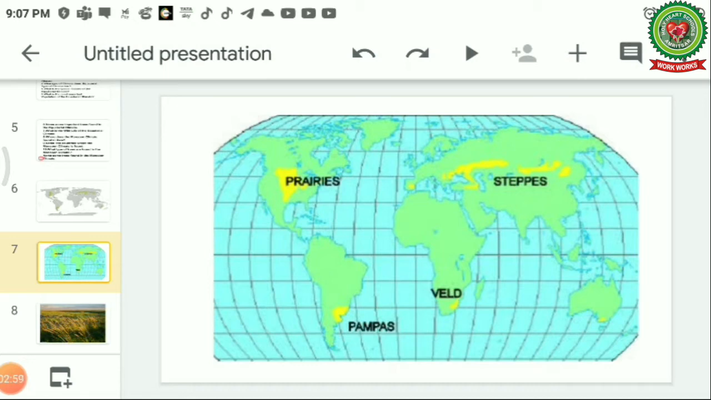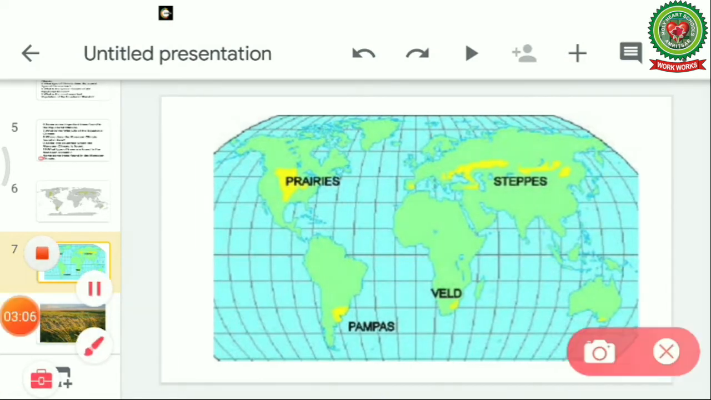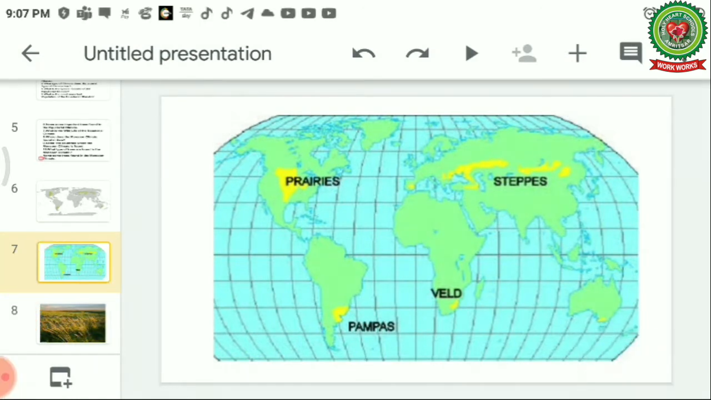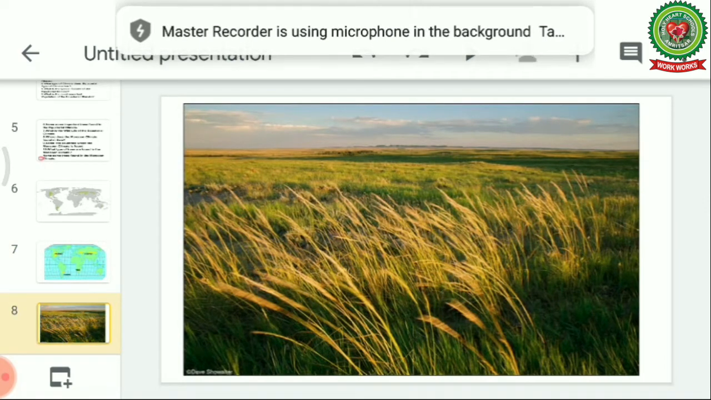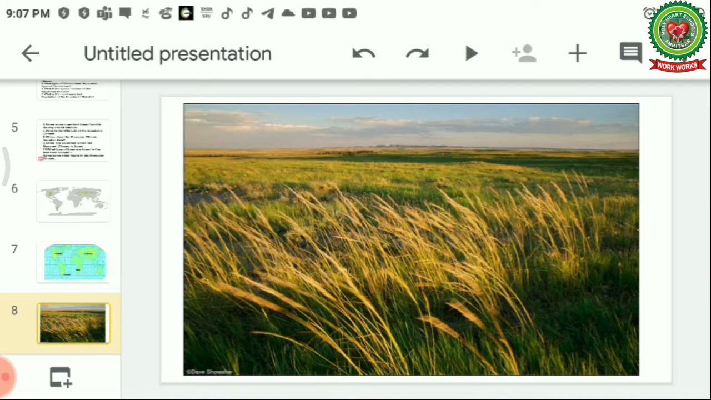In Asia, these grasslands are known as steppes. As you can see, it is written on your map. It is known as steppes over here. So we are going to discuss about steppes today. You can see this is a picture of grasslands which is found over here in Asia. They are the short grasses and their growth is not very big.